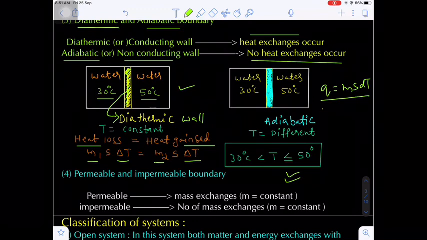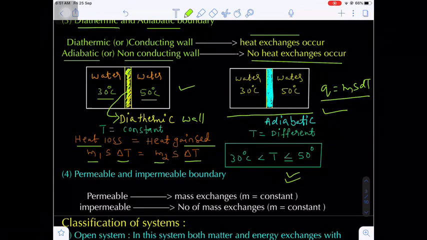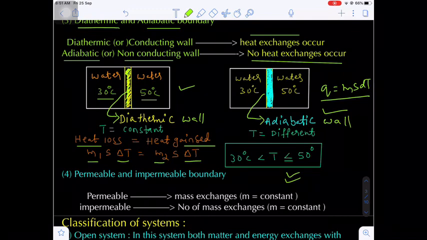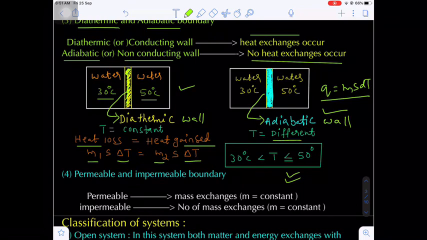Now suppose in the second container, I am taking water at 30 degrees and water at 50 degrees. But in this case, what I am doing here is taking an adiabatic wall. In this adiabatic wall, what happens? It cannot permit heat flow into or outside. That means the 30 degrees Celsius water and the 50 degrees Celsius water are always kept at different temperatures only. Are you getting my point?